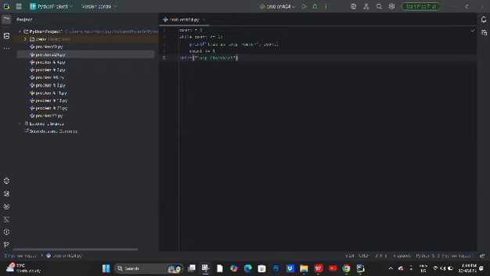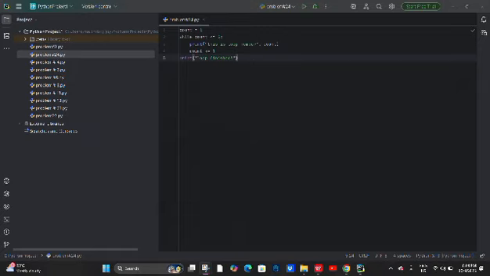And the second line is the start of the while loop. It means repeat the code below as long as count is less than or equal to 5. So, the loop will run 5 times, from 1 to 5.